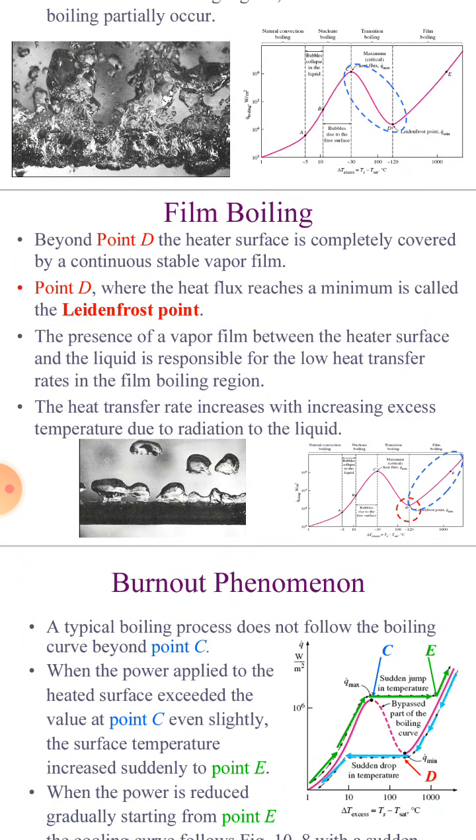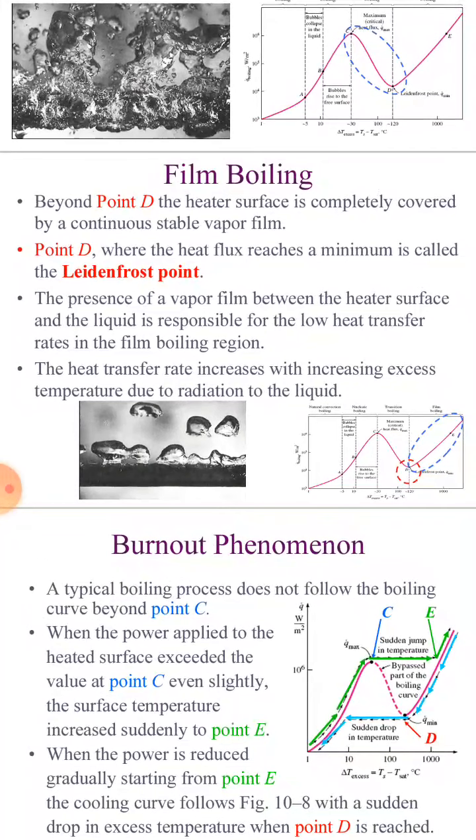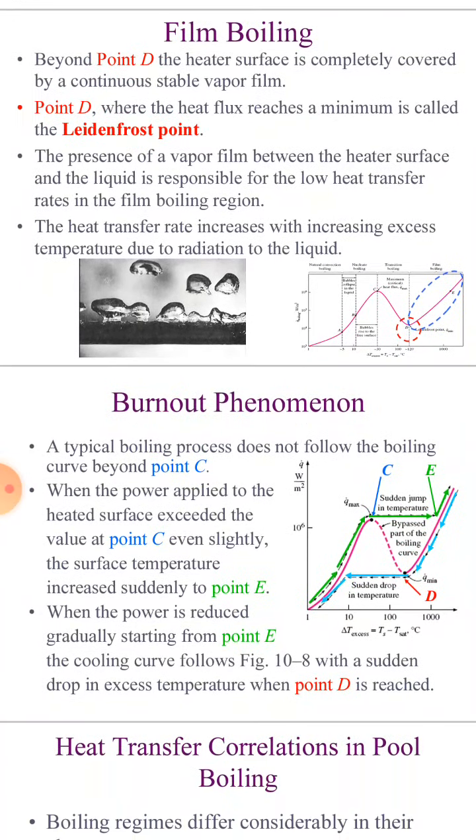Beyond point D, the heater surface is completely covered by a continuous stable vapor film. Point D, where the heat flux reaches a minimum, is called the Leidenfrost point, right? The presence of a vapor film between the heater surface and the liquid is responsible for the low heat transfer rates in the film boiling region. Next, the heat transfer rate increases with excess temperature due to radiation to the liquid.